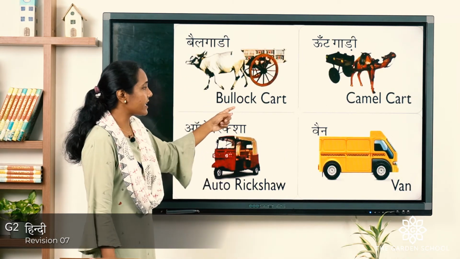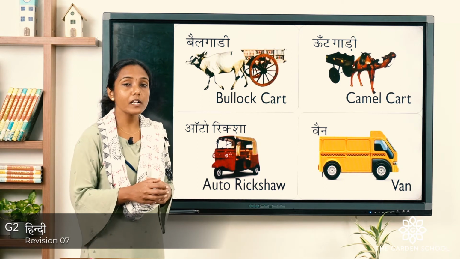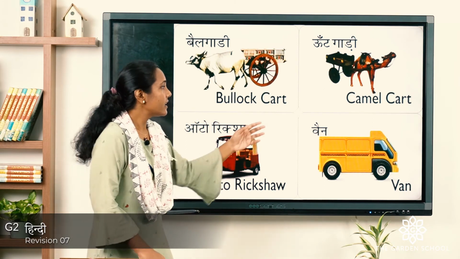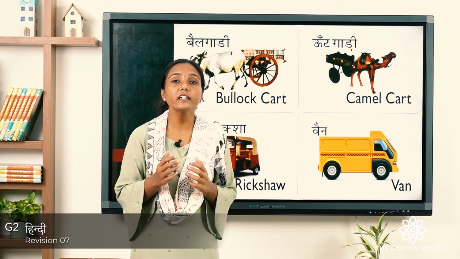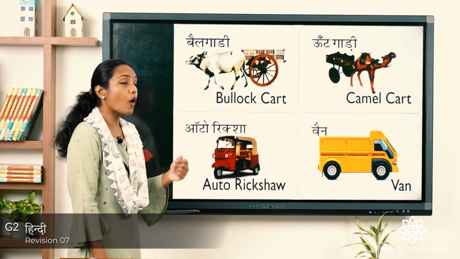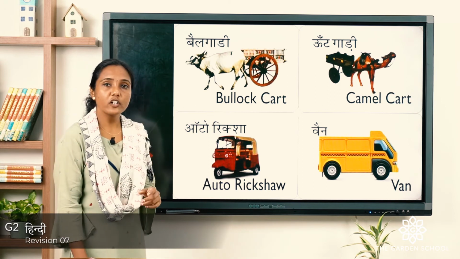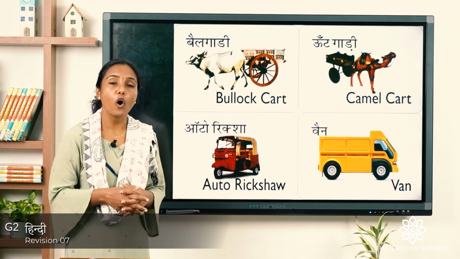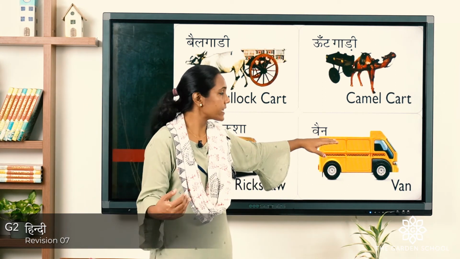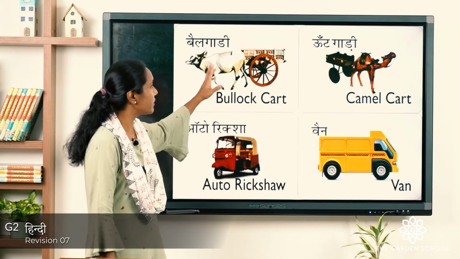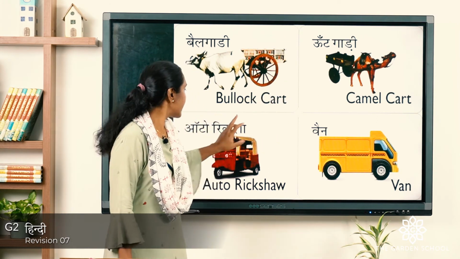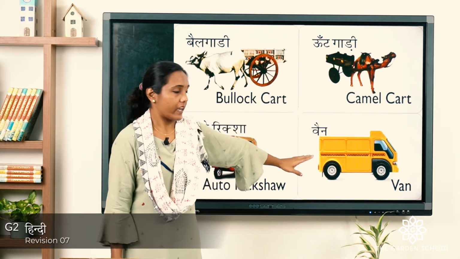This is Bail Gadi. For bullock cart, in Hindi what do we call? Bail Gadi. Repeat with me, Bail Gadi. Next is camel cart, Oont Gadi. Yes, it's Oont Gadi. Next is auto rickshaw. In Hindi also we call in the same way, same name, auto rickshaw. Van, Hindi also we call it as in the same, van. Okay. So we will repeat again together, Bail Gadi, Oont Gadi, auto rickshaw, van.